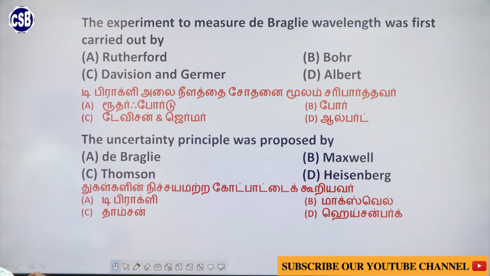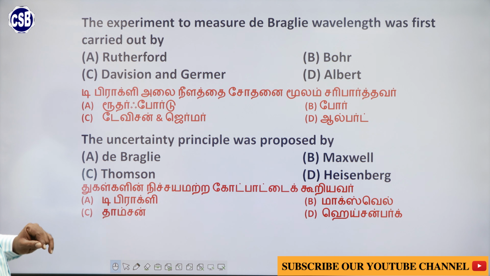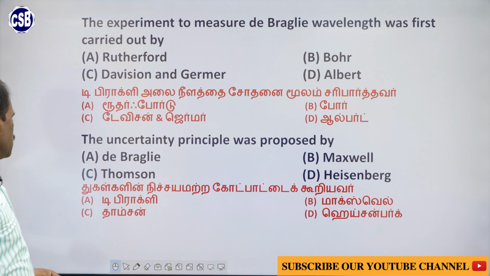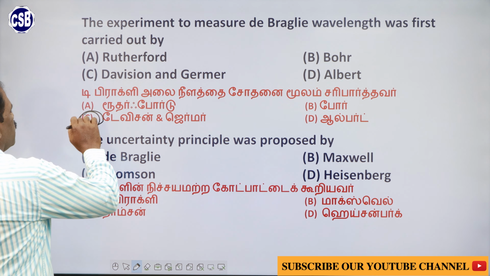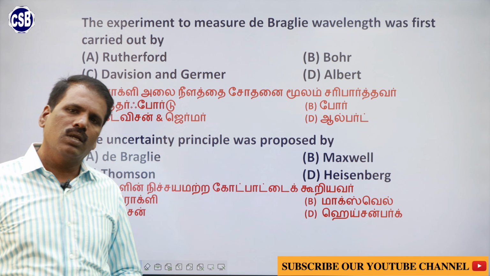Based on these concepts, let us see some questions. The experiment to measure de Broglie wavelength was first carried out by, we have already seen who proved de Broglie's experiment. So, it was Davisson and Germer. Davisson and Germer confirmed the wave nature of the electrons.